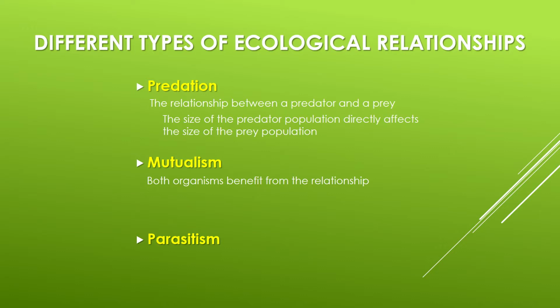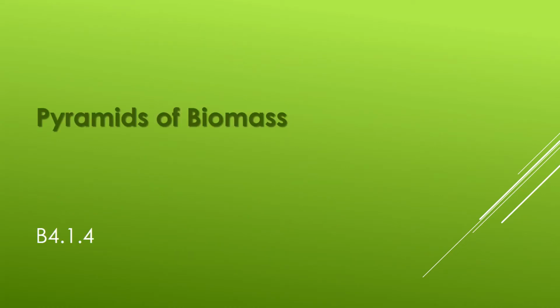Finally, parasitism is when only one organism benefits from the relationship. So for example, tapeworms in an animal's digestive system and fleas. Next, we'll be having a look at pyramids and biomass, which is B4.1.4.